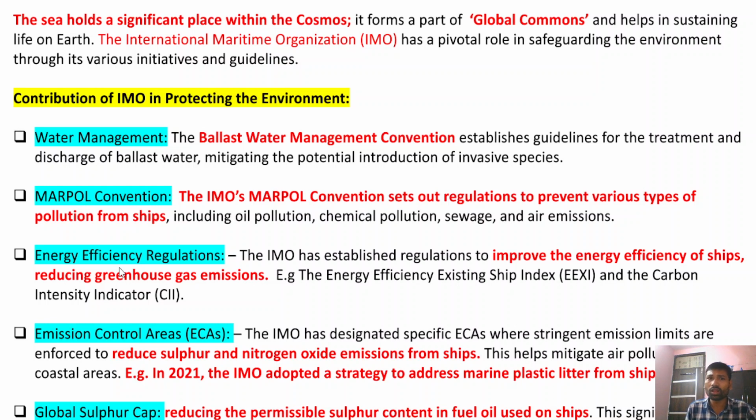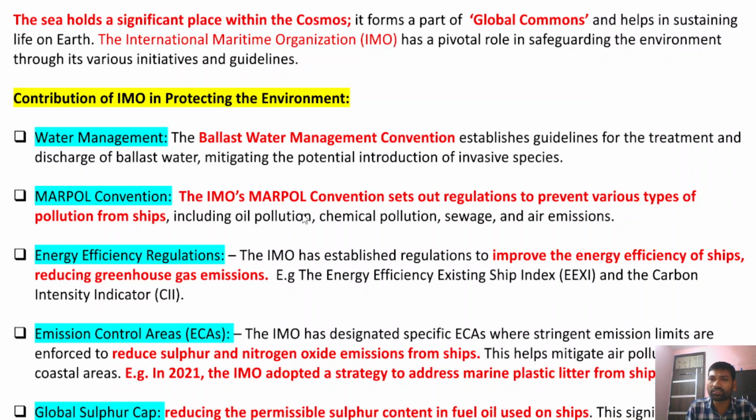Therefore, the Ballast Water Management Convention of the International Maritime Organization has these guidelines for mitigating the potential introduction of invasive species.